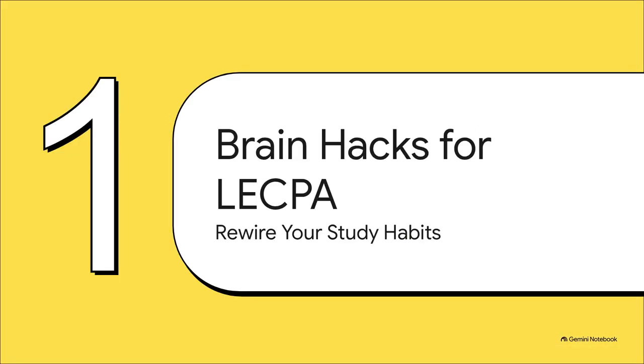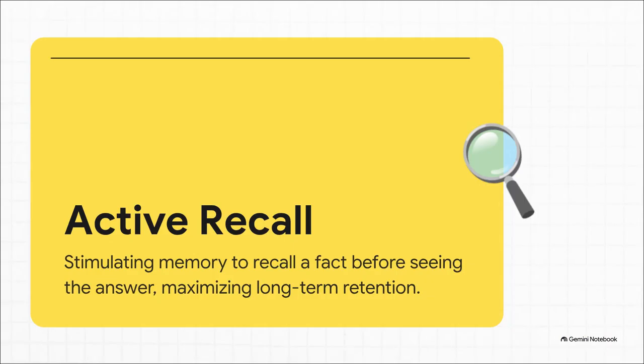All right, kicking things off with Section 1, brain hacks for the LECPA. You know that feeling when you read your tax reviewer for the 5th time and think, yeah, I totally know this? Well, actually, that's a total illusion of competence. We need to shatter that illusion right now using active recall. So throughout this explainer, I'm going to be throwing questions at you before revealing the answers. I want you to pause, guess the answer in your head, and then let the following information confirm it. Guess first, and I promise you, you won't forget it on exam day.